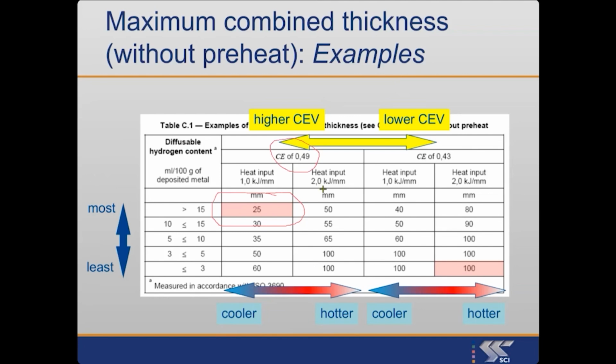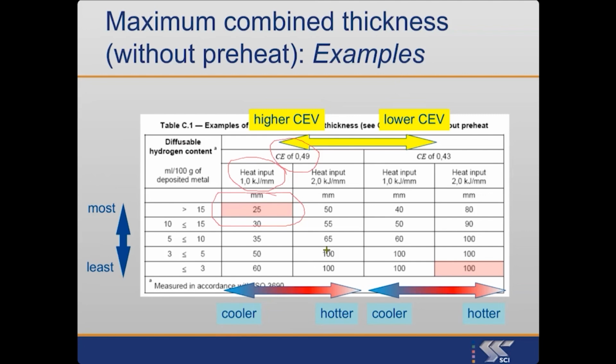So those are kind of onerous things. And we've got a low heat input, 1 kilojoule per millimeter. So all those things together, I know people say I use the word onerous too much, but they're quite onerous. And therefore we're limited to a maximum thickness of 25 millimeters for the combined thickness.